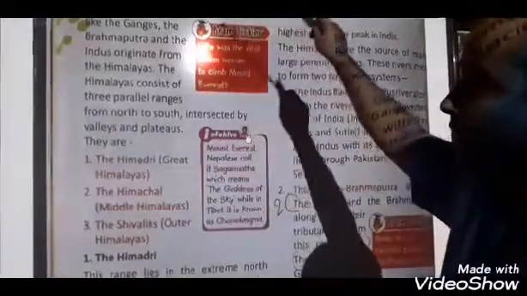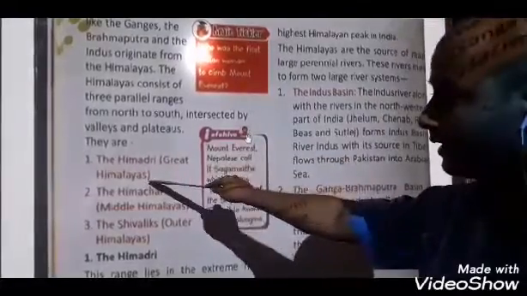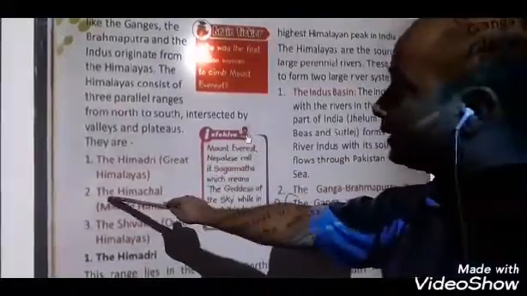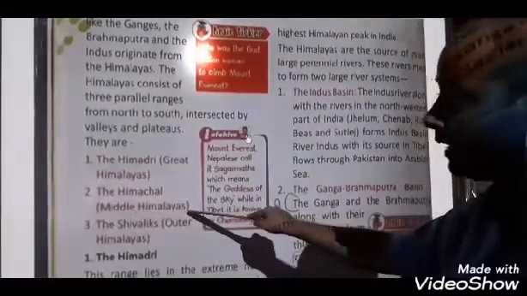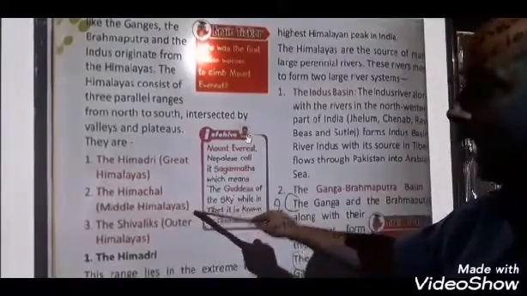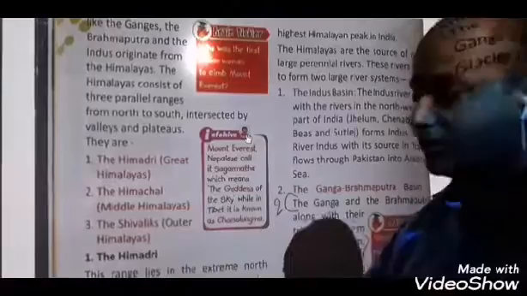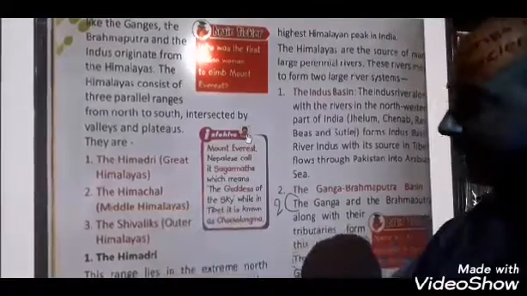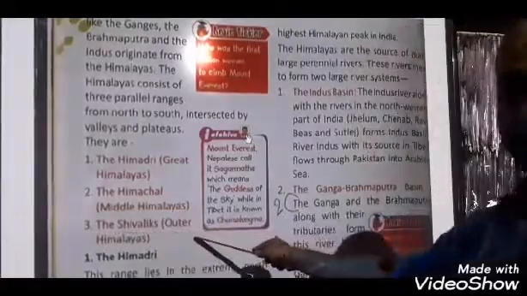The highest range of the Himalaya is known as the Himadri, Great Himalayas. Second, the Himachal is the Middle Himalayas. And the lowest is the Shivalik, Outer Himalayas. That is the reason they have named them Outer Himalayas, the Shivaliks.